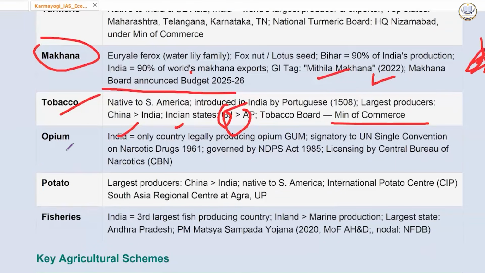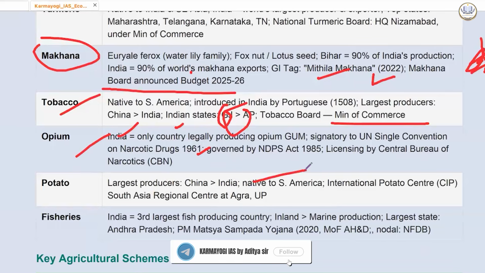Opium: India is the only country legally producing opium gum. Signatory to the UN Single Convention on Narcotic Drugs 1961, governed by the NDPS Act 1985. Licensing by the Central Bureau of Narcotics. ठीक है. Potato, largest producer कौन है? China. Then India. Native to South America, not originally from India. International Potato Center, South Asia Regional Center at Agra, Uttar Pradesh.